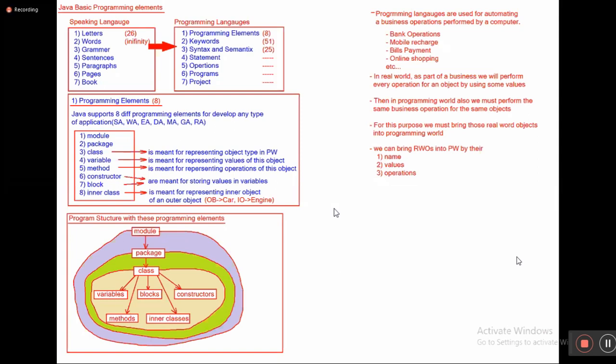I want to store student name. Variable name is SName. I want to store course. Variable name is course. I want to store fee. Variable name is fee. Now the variable name is nothing but a name representing a value.